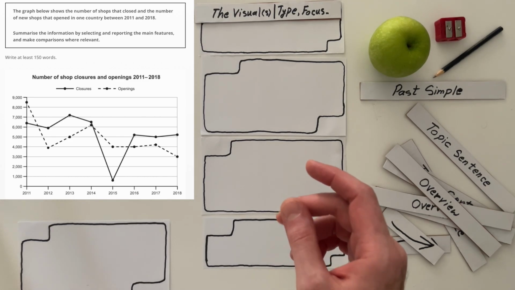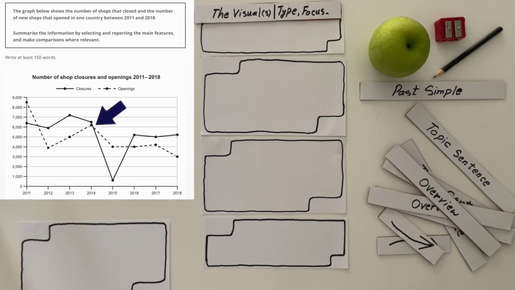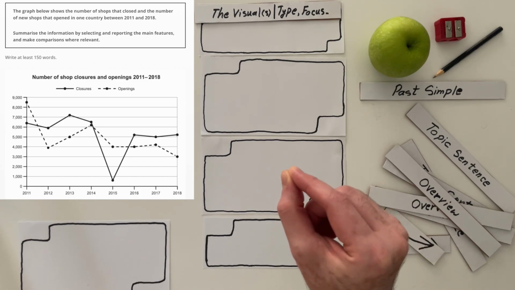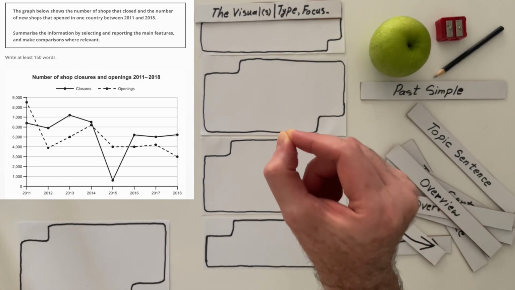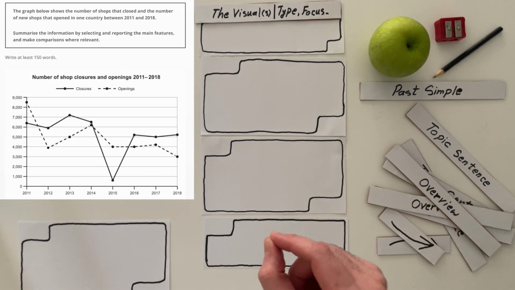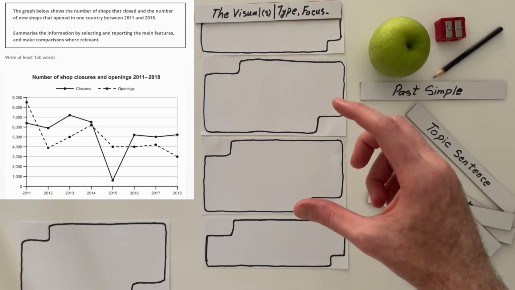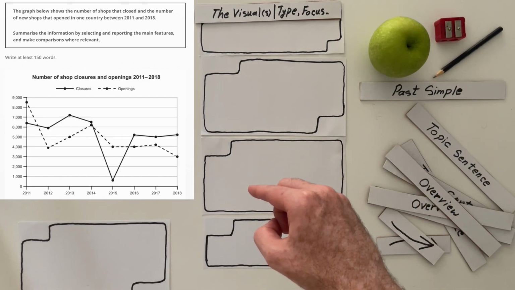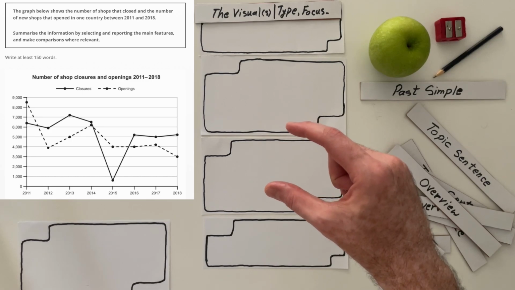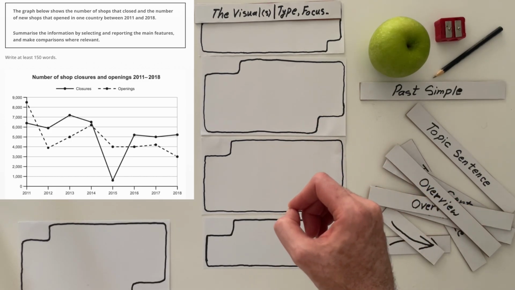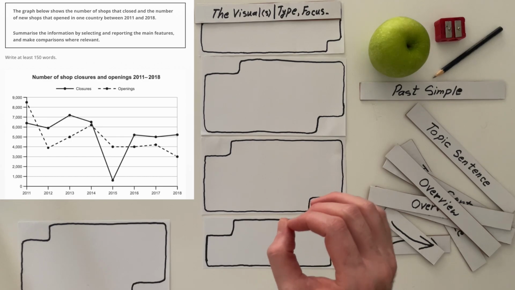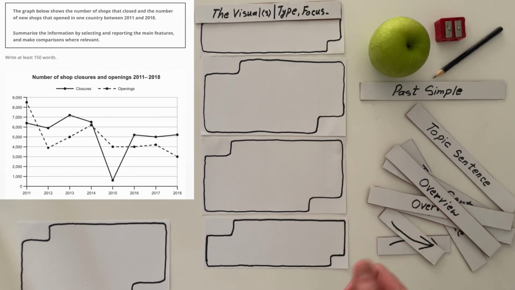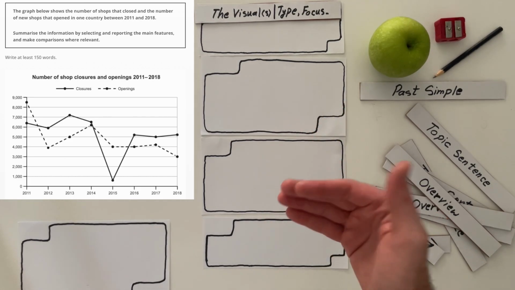Specifically, look at 2014. When you look at it, you realize that that is the closest these numbers are. In other years, there's always a visible difference between the numbers of closures and openings. But in 2014, that difference is not that discernible or visible, so it's hard to see. I want to use that as a turning point.